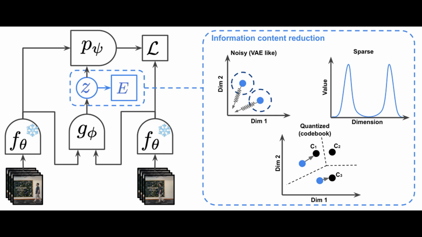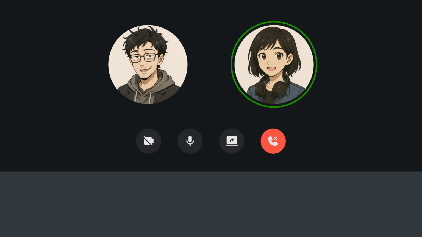One key insight was that they needed to carefully constrain the information content of the latent actions. Let's look again at their model architecture. Right? And on the right side of this diagram, we can see different approaches they tried for constraining the latent action space: noisy, sparse, and quantized. The paper points out that if you don't constrain the latent actions at all, there's a risk that instead of learning meaningful actions, the model will just encode the entire next frame in the latent space, essentially cheating at the prediction task. And that wouldn't be useful for understanding actions or planning. It would just be memorizing sequences.